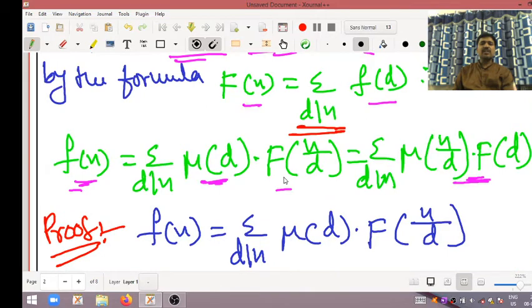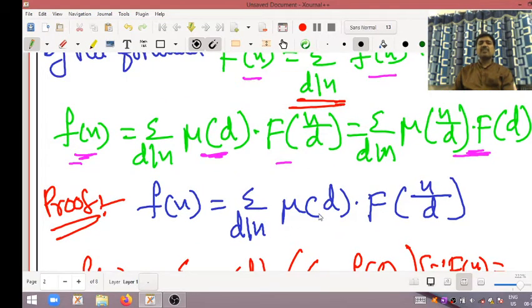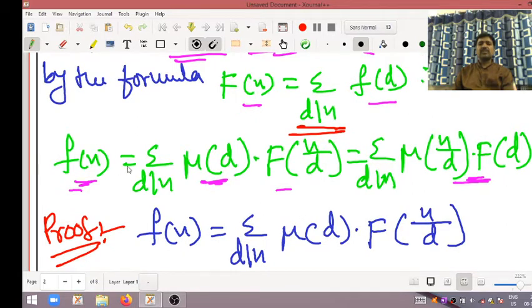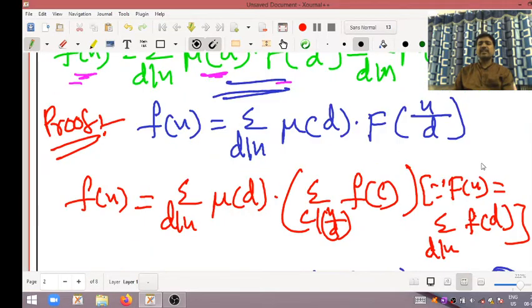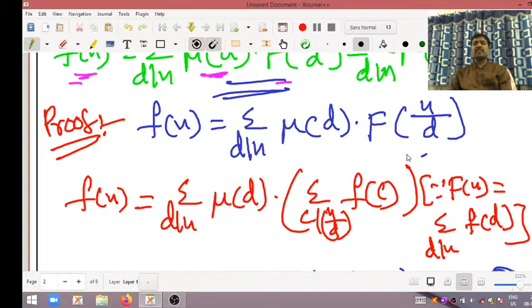See here, first of all, according to the formula, small f of n is equal to, this is what we want to prove, summation d divides n Mobius of d into capital F of n divided by d. For that purpose, I write summation d divides n Mobius of d as it is. Next, capital F of n divided by d.